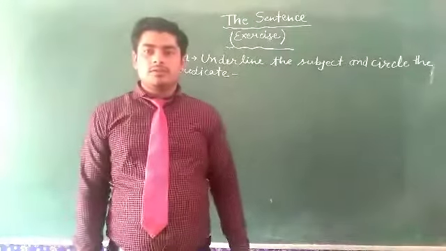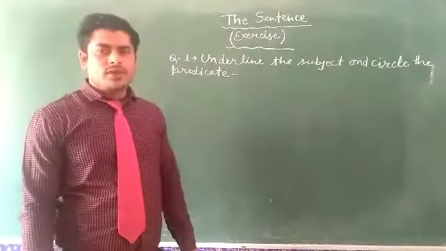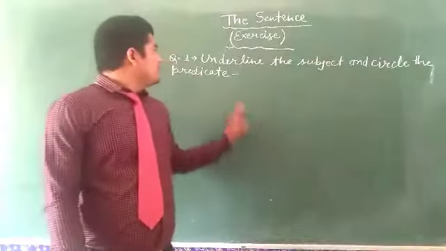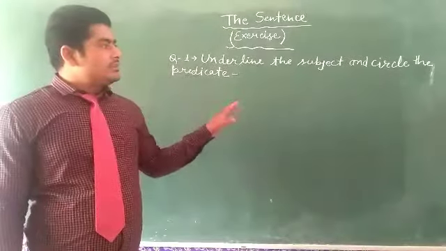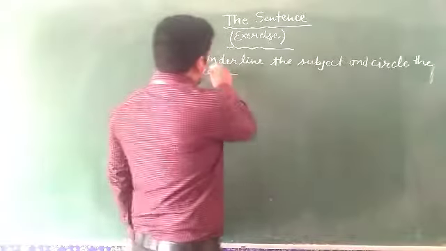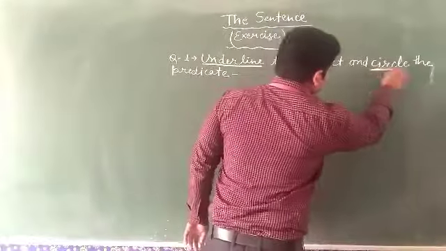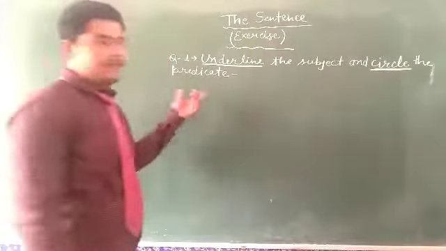So let's start. My dear student, in this question, underline the subject and circle the predicate.